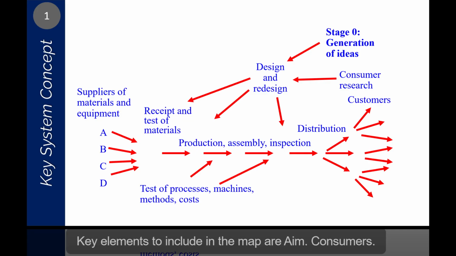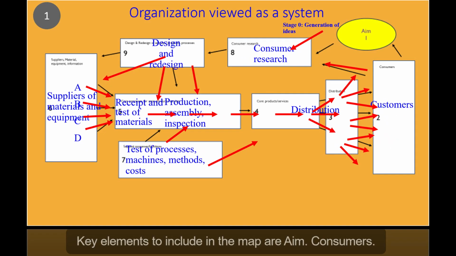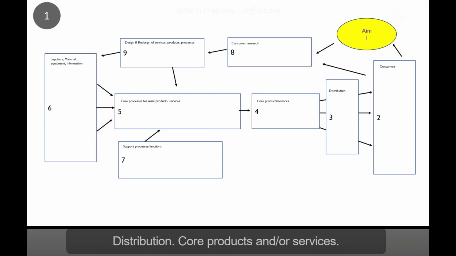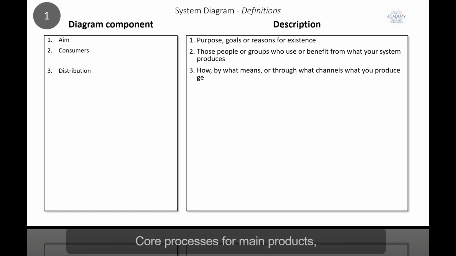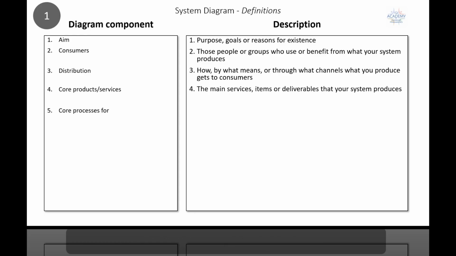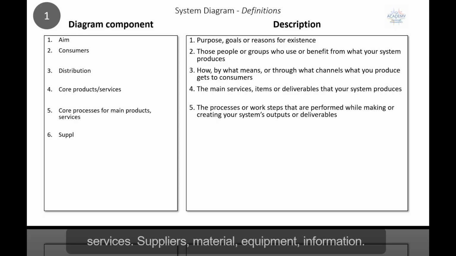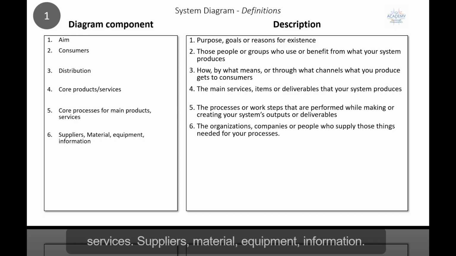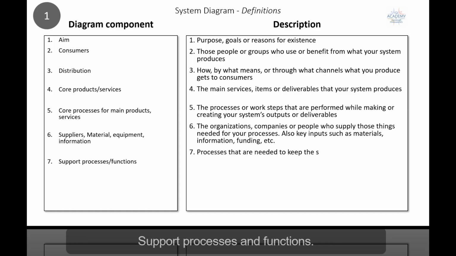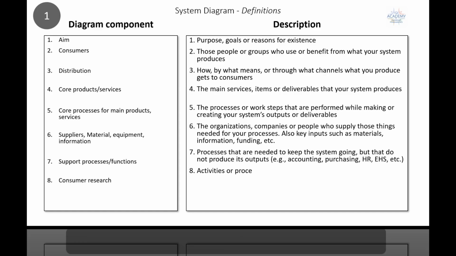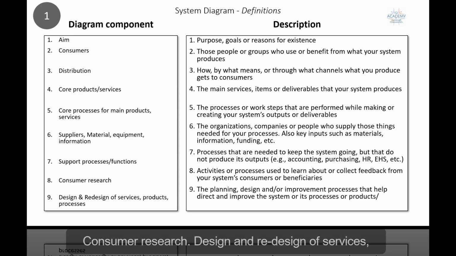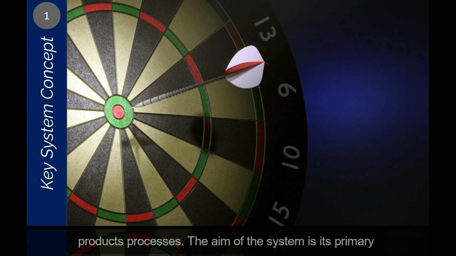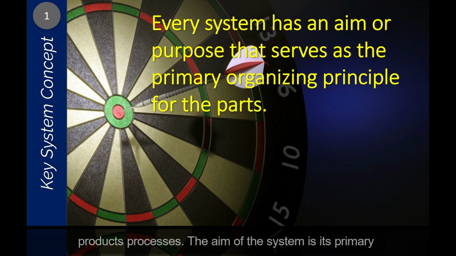Key elements to include in the map are aim, consumers, distribution, core products and/or services, core processes for main products, services, suppliers, material, equipment, information, support processes and functions, consumer research, design and redesign of services, products, processes. The aim of the system is its primary organizing principle.